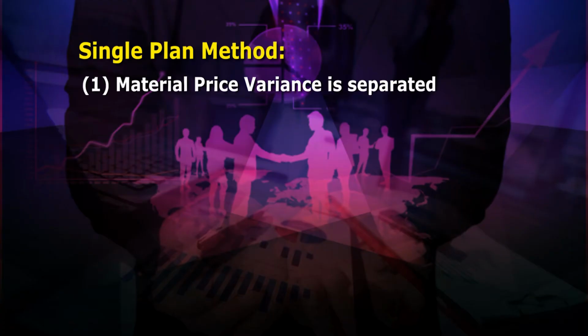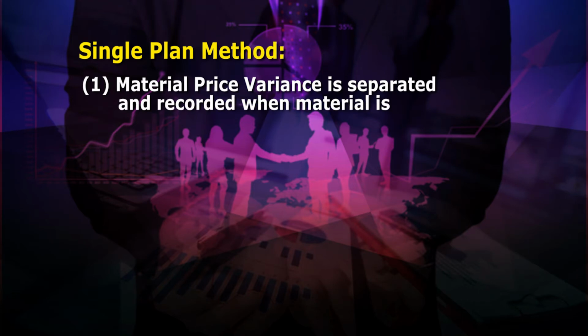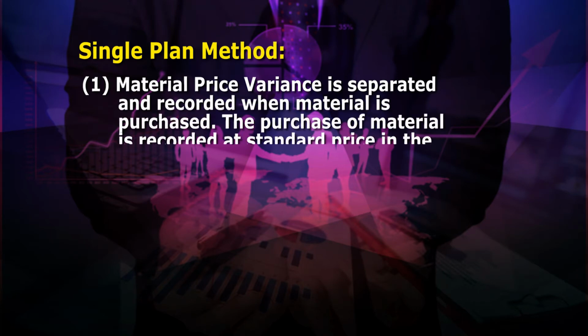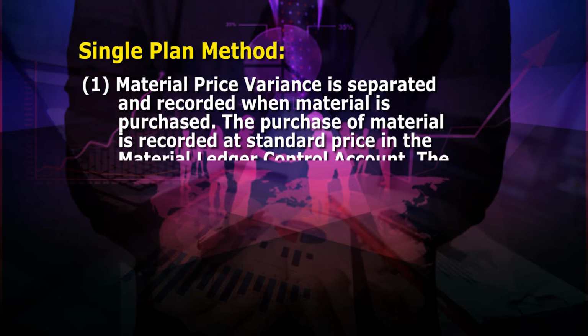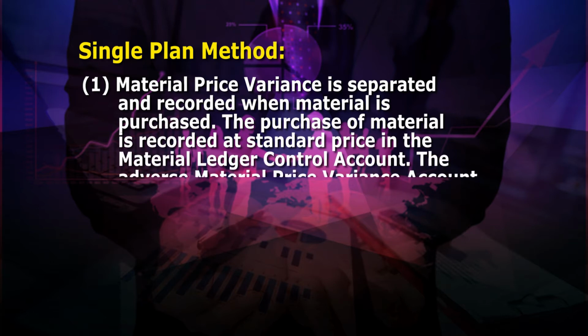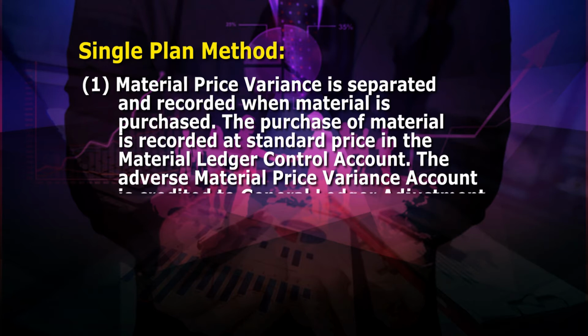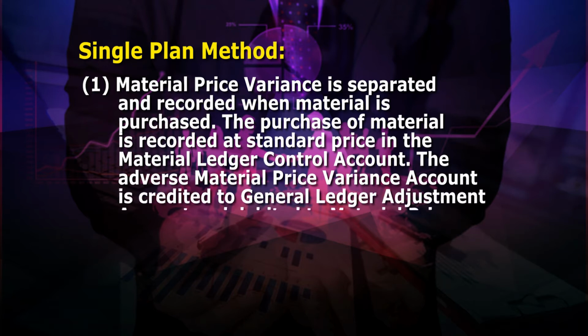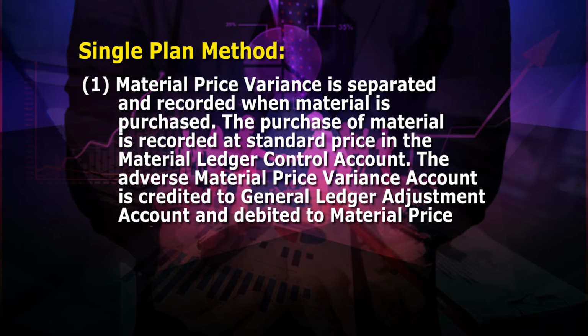Under this method, the entries in work in progress account are made at standard cost. The other features of this method are: number 1, material price variance is separated and recorded when material is purchased. The purchase of material is recorded at standard price in the material ledger control account. The adverse material price variance account is credited to general ledger adjustment account and debited to material price variance account.